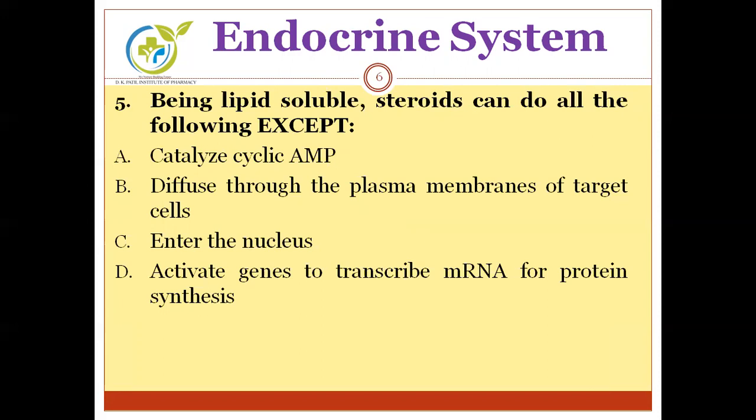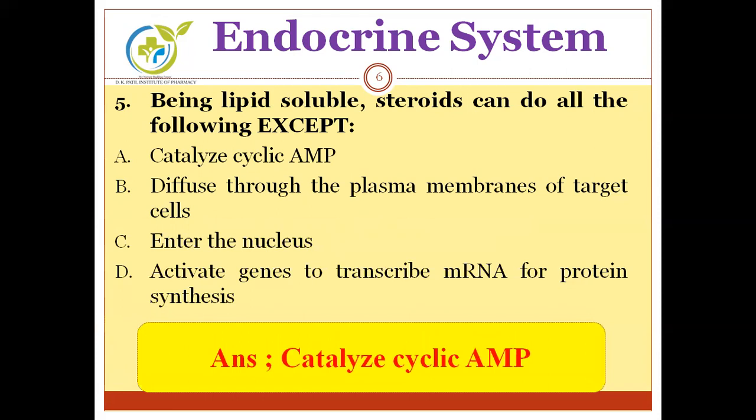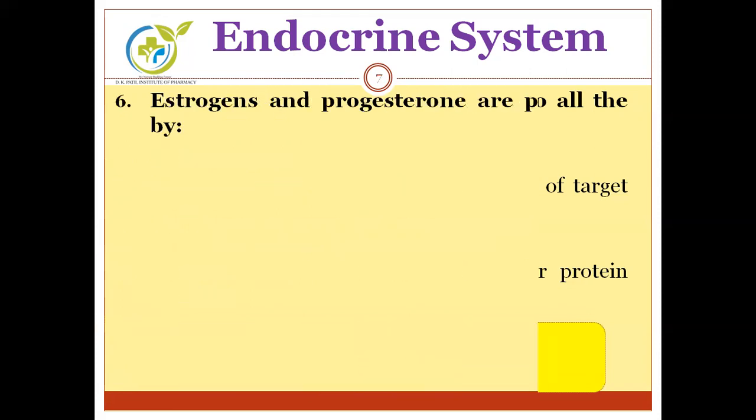To find out, being lipid soluble, steroids can do all except. The correct answer is catalyze cyclic AMP, that is amino monophosphate. Moving to the next question.